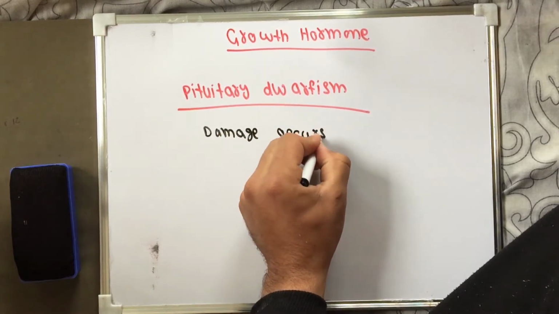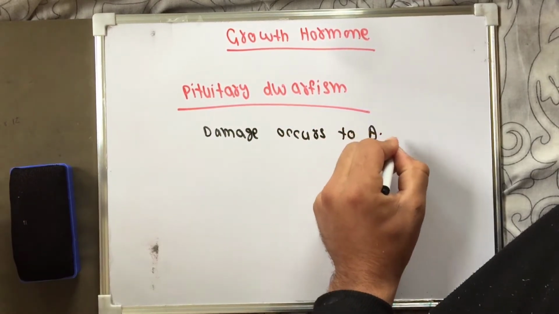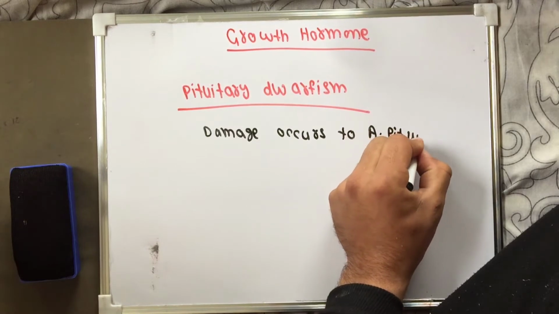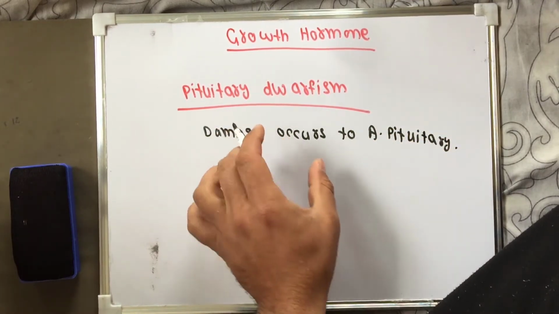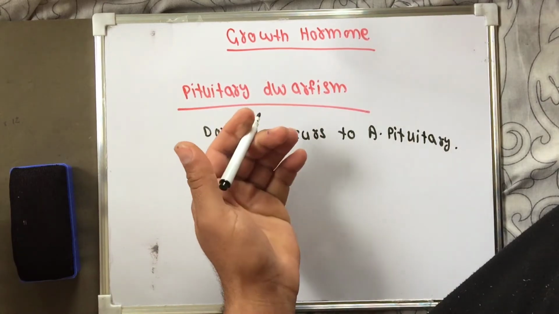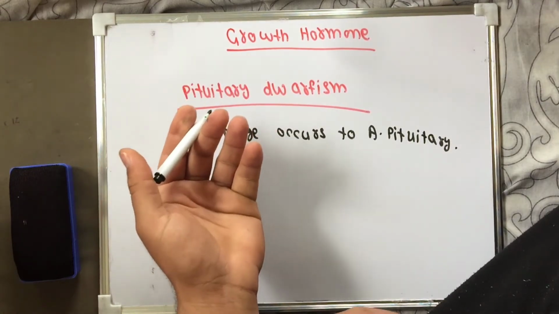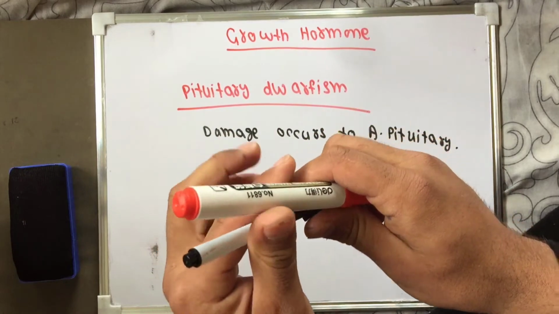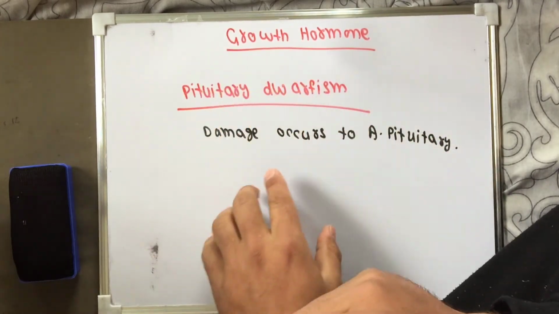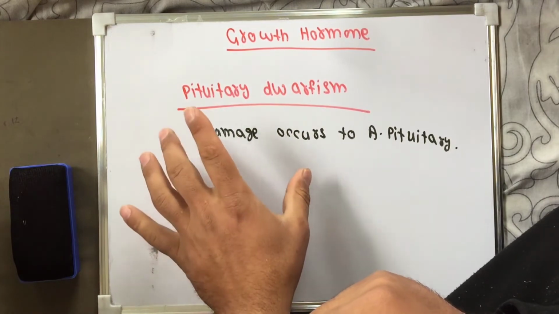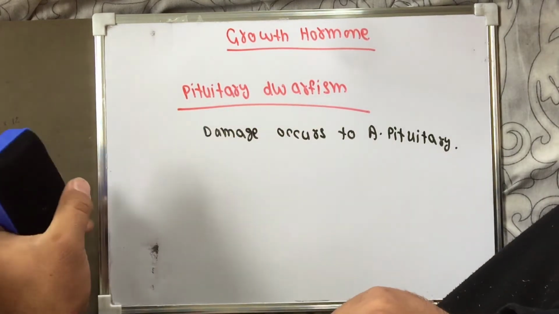Now listen, if the anterior pituitary is damaged, the growth hormone will not be produced, because growth hormone is produced by the anterior pituitary, and dwarfism, short stature, will occur in this case. So this is called pituitary dwarfism.